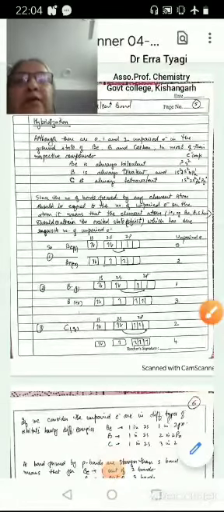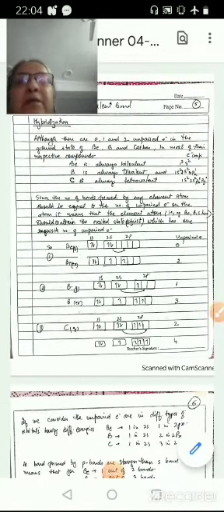Today we start with Organic Chemistry of BSc Part 1. The chapter is Covalent Bond and the topic is hybridization.